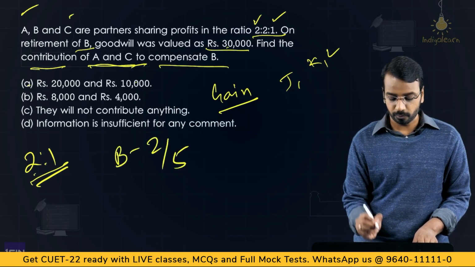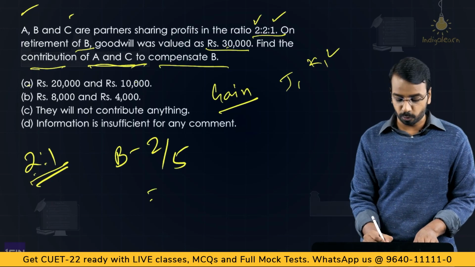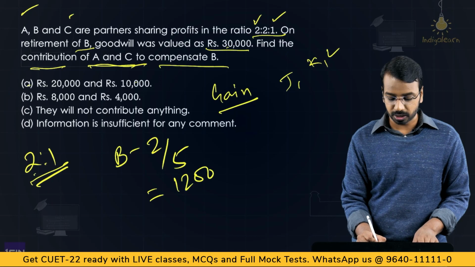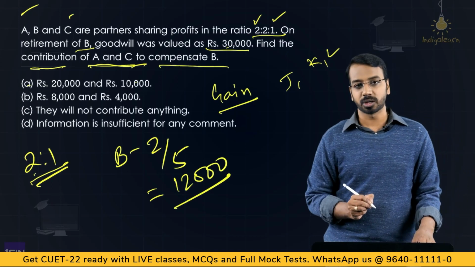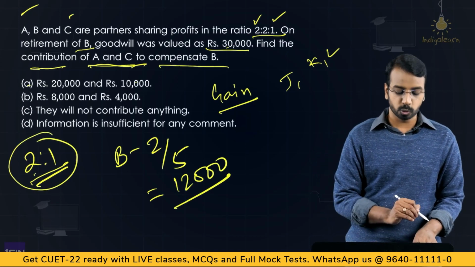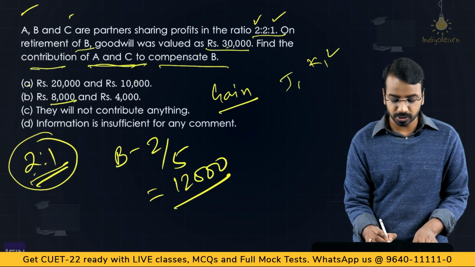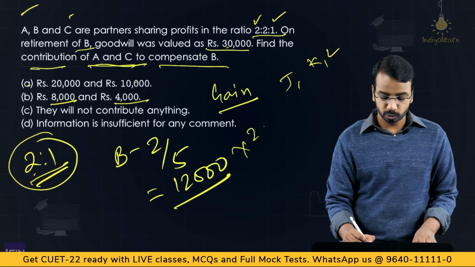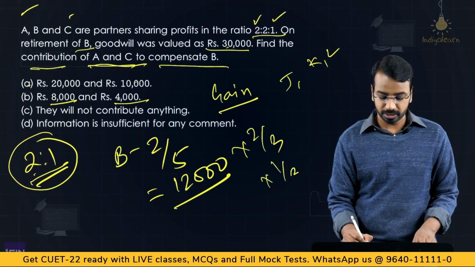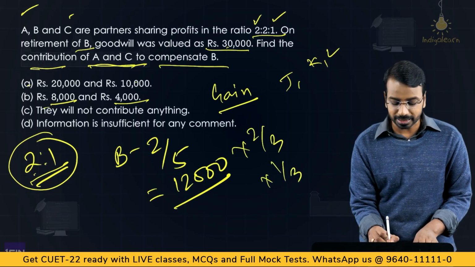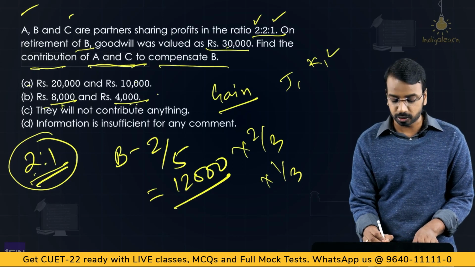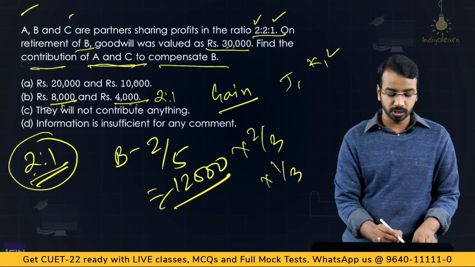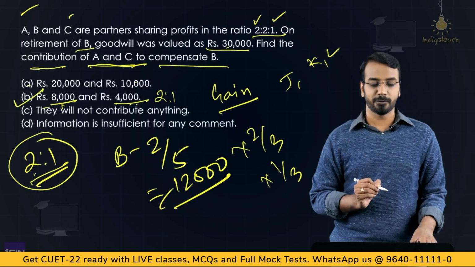B's share is 2/5. Now 2/5 of 30,000 is how much? 30,000 by 5 is 6,000. 6,000 multiplied by 2 is 12,000. So the share of goodwill of B is 12,000. This 12,000 you have to split in 2:1 ratio. You can see 8,000 and 4,000 matches this criteria. You don't actually need to calculate 12,000 into 2/3 and 12,000 into 1/3. This also you can do, but by looking at options you can see that 8,000 and 4,000 are in the ratio of 2:1 and 8,000 plus 4,000 is 12,000. So option B is the correct answer.